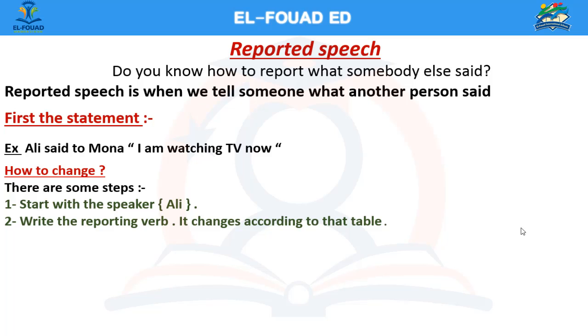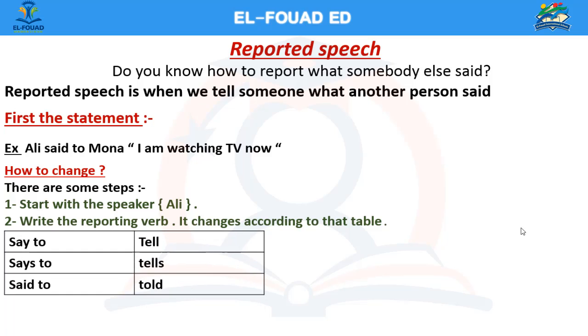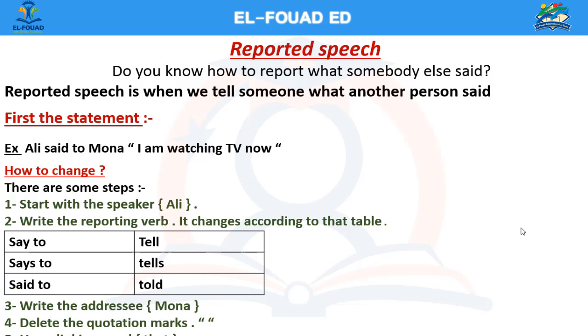It changes according to that table. Say to is transformed into tell. Says to becomes tells. Said to becomes told. Number 3, write the addressee, Mona. Number 4, delete the quotation marks. Number 5, use a linking word, that.